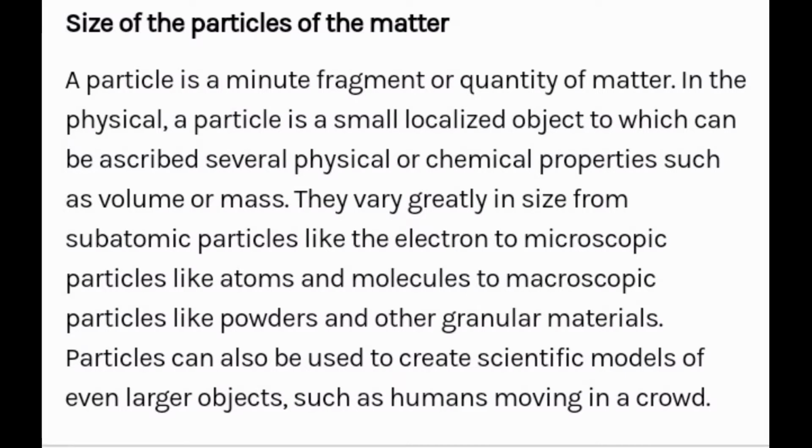Size of the particles of the matter. A particle is a minute fragment or quantity of matter. In the physical sciences, a particle is a small localized object to which can be ascribed several physical or chemical properties such as volume or mass. They vary greatly in size from subatomic particles like the electron, to microscopic particles like atoms and molecules, to macroscopic particles like powders and granular materials. Particles can also be used to create scientific models of even larger objects, such as humans moving in a crowd.